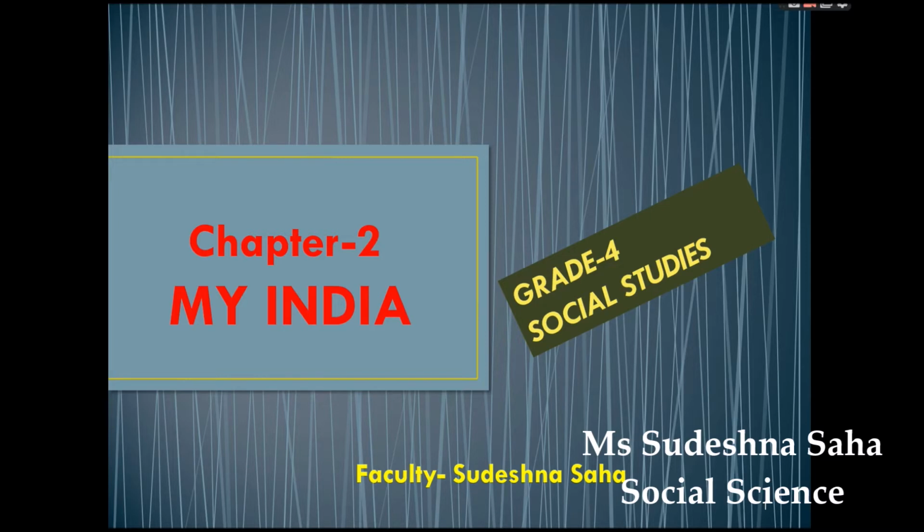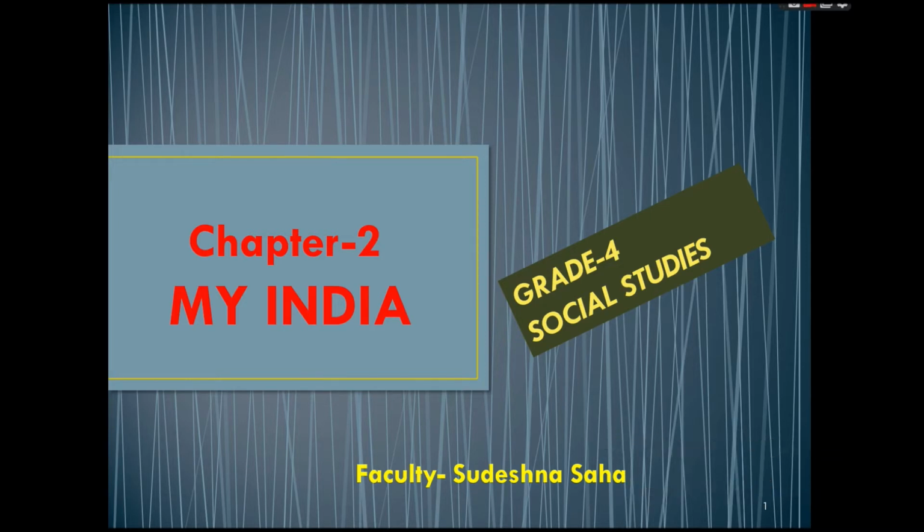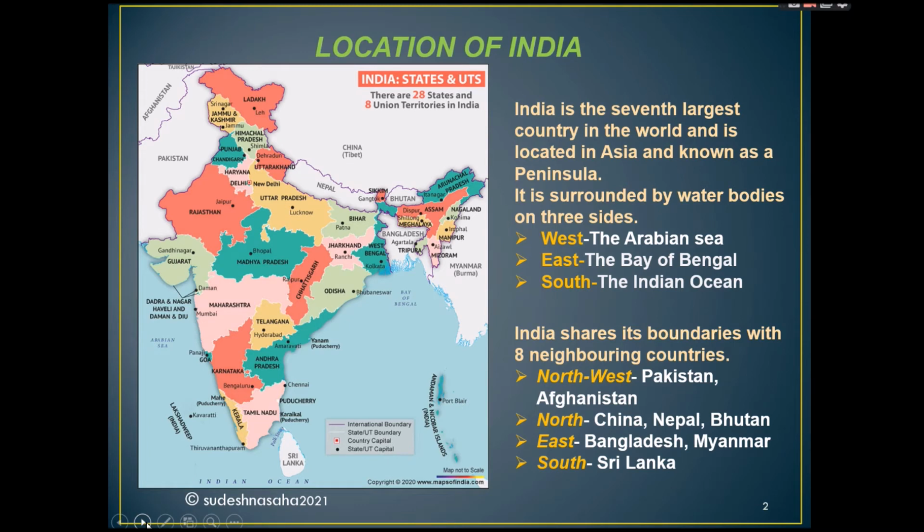Today we are going to learn about Grade 4 Social Studies, second chapter, that is My India. First we will get to know about the location of our India. India is the 7th largest country in the world and is located in Asia and known as a peninsula.